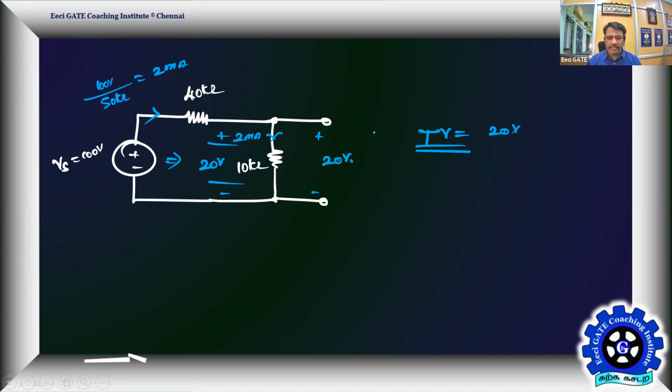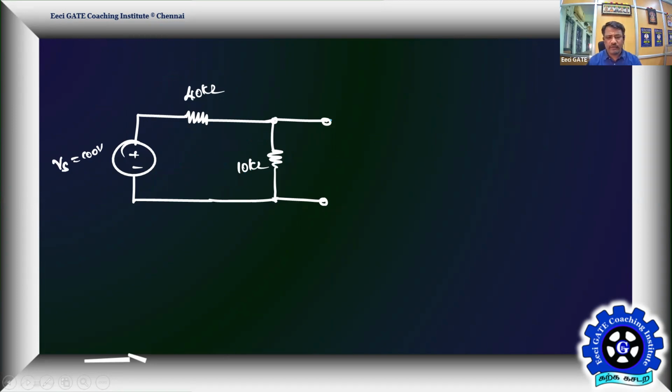Now let me pick an instrument to measure this. I'm going to connect a voltmeter, a DC voltmeter, since it's a DC voltage. Let me draw it this way, with a round dial and a pointer, going to read something on the scale. Let the voltmeter be in a suitable range, 0 to 100 volt. I have chosen a voltmeter of 0 to 100 volt.